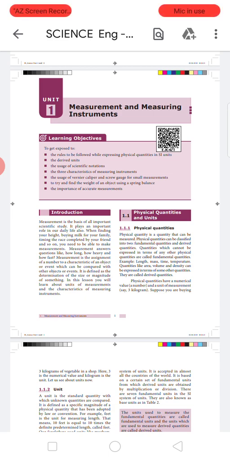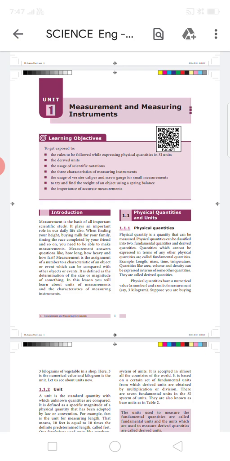The next topic is physical quantities and units. Physical quantities are classified into fundamental quantities and derived quantities. What is a fundamental quantity? The quantities which cannot be expressed by other physical quantities are called fundamental quantities. For example, we have length, mass, time, temperature. The quantities which can be expressed by other fundamental quantities are called derived quantities. Example: area, volume and density.